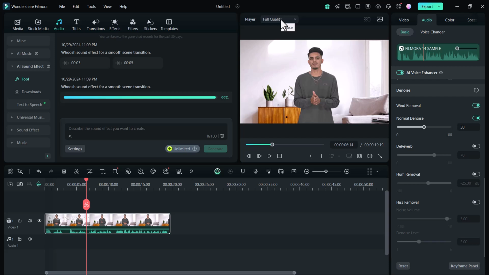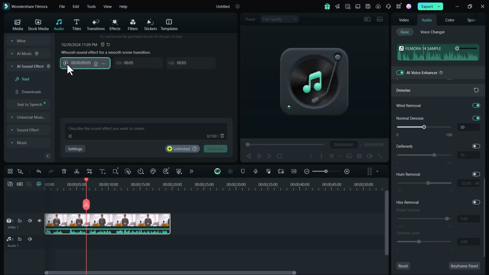And wait a moment, and done. It has generated 3 sound effects. You can play one by one. You can also download any effect you like. I like this one and I will download this effect.